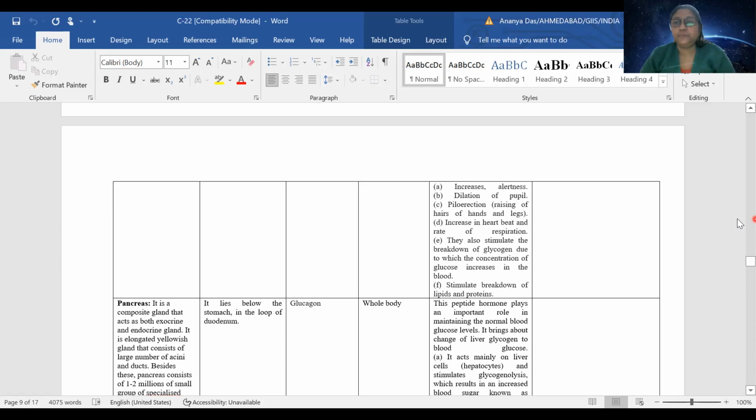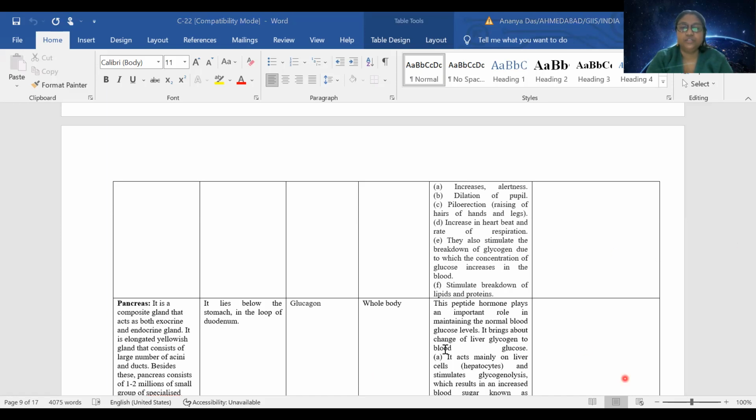Obviously if respiration is increasing, we require more respiratory substrate, so they promote the breakdown of glycogen, because in our body carbohydrate is stored in the form of glycogen. That's why it increases glycogen breakdown so that we can get enough glucose, and it also stimulates the breakdown of lipids and proteins. So we will stop here.